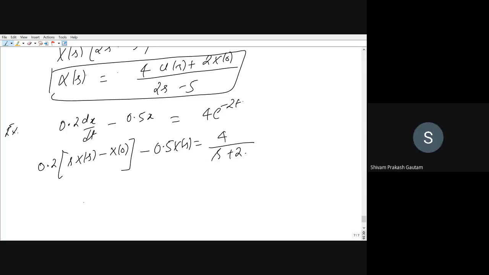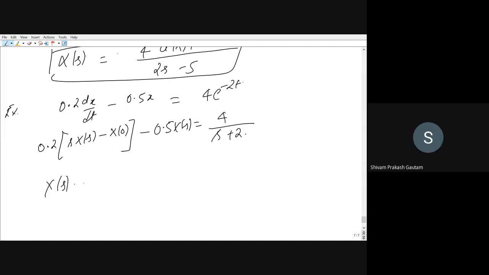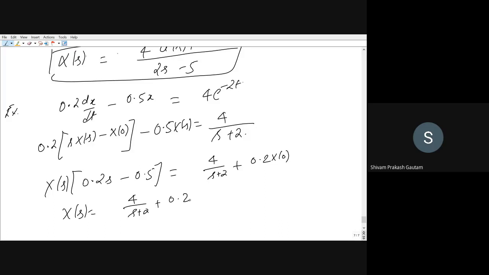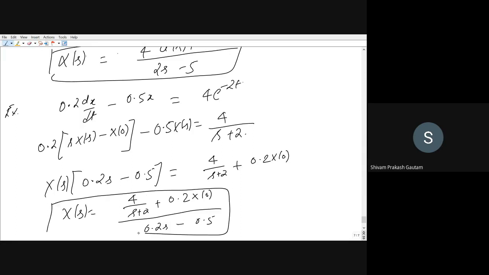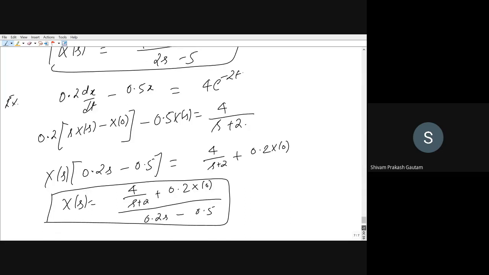Okay. Take X(s) as common. So this is equal to (0.2s minus 0.5) X(s) is equal to 4 upon s plus 2 plus 0.2 into x(0). X(s) will be equal to 4 upon s plus 2 plus 0.2 x(0), whole divided by 0.2s minus 0.5. So likewise, there are many problems which we can do.